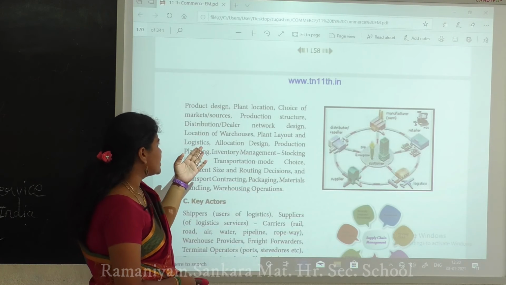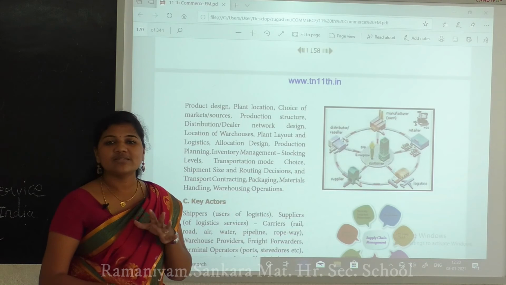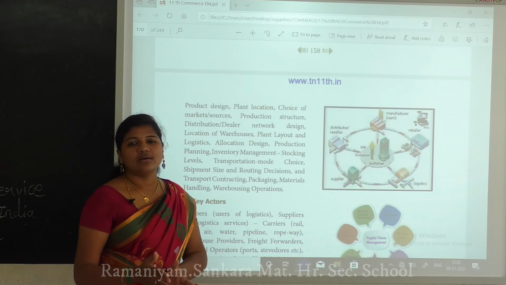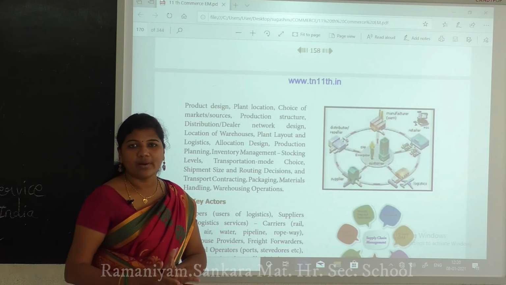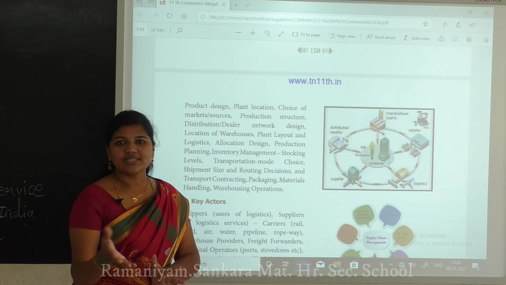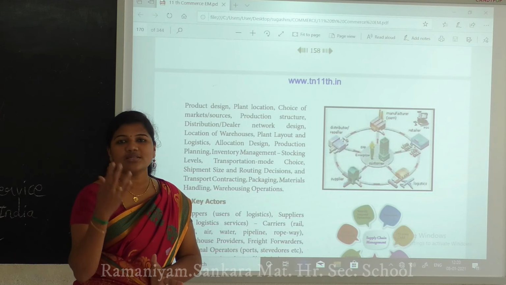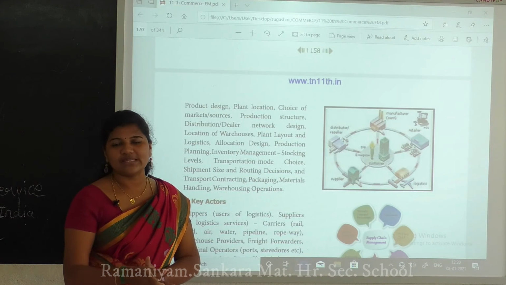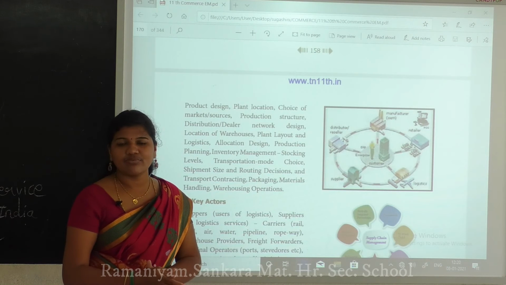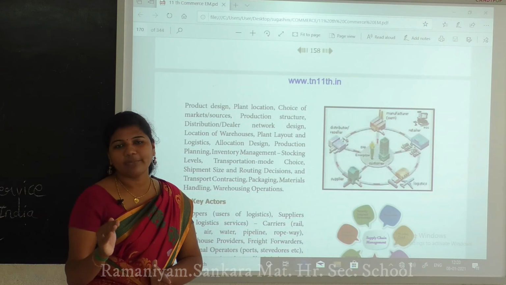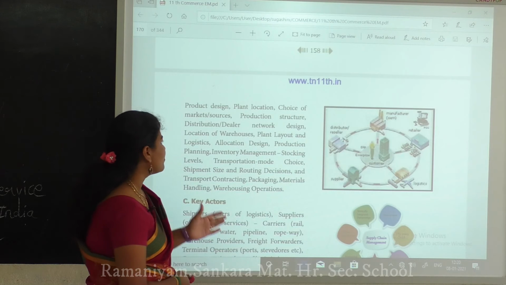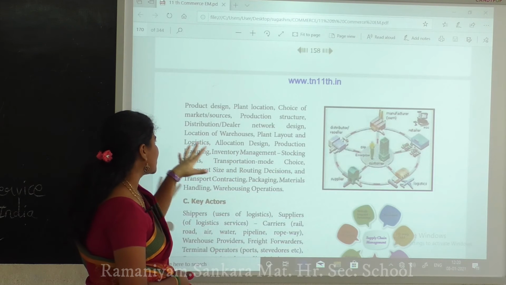Choice of marketplace is very important, for example a Marina Mall or AGS. These malls cost lots of rupees, so we select such areas, but middle-class people can't afford to buy things there. So we have to segregate for that, along with production organization and structures.